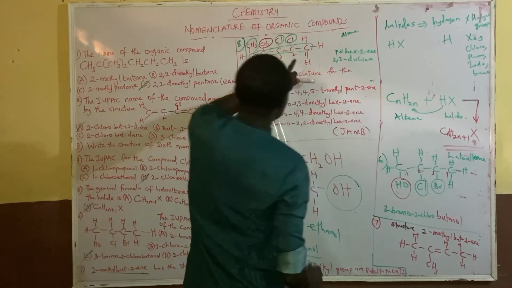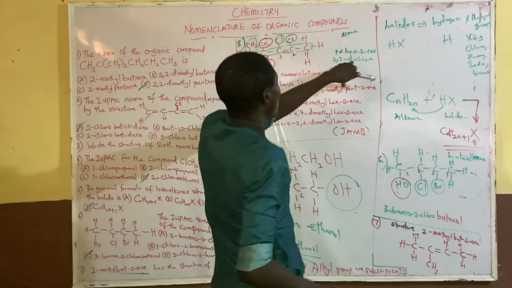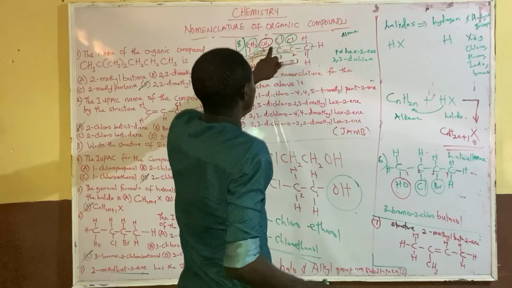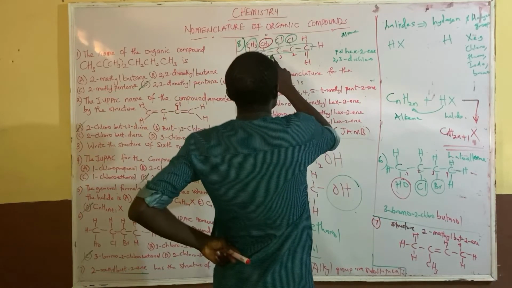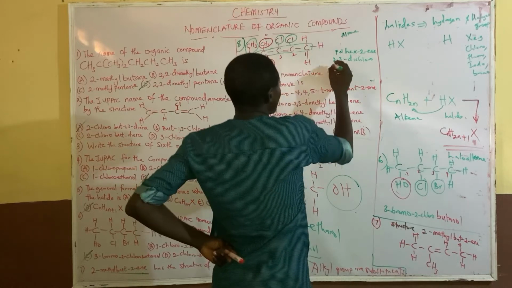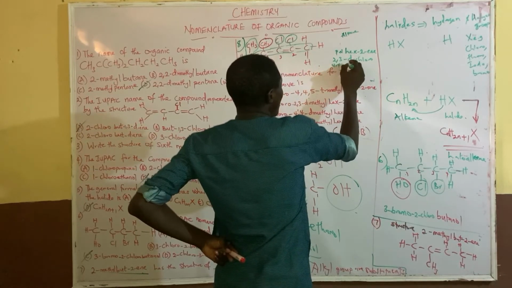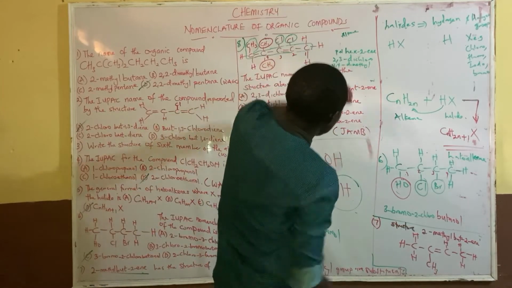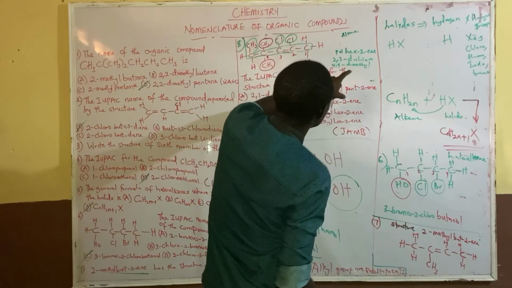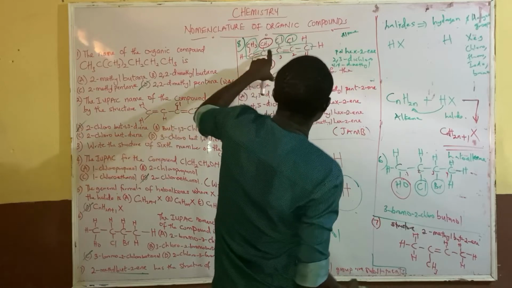Why am I writing dichloro first? Because chloro alphabetically comes before methyl. The dimethyl falls on 4, 4.